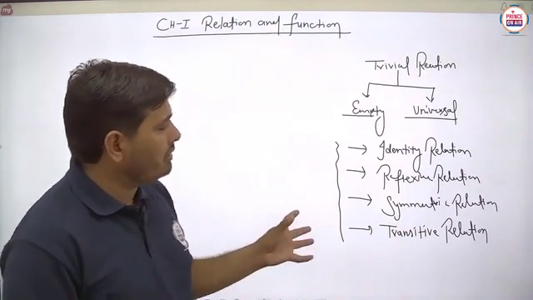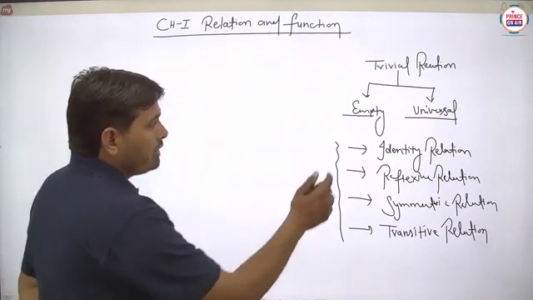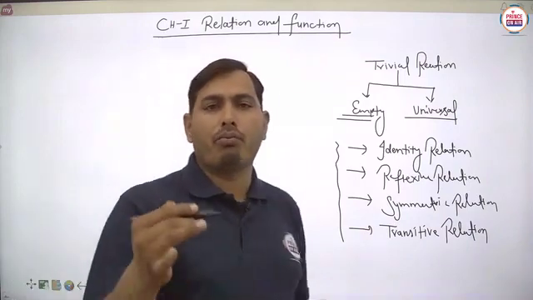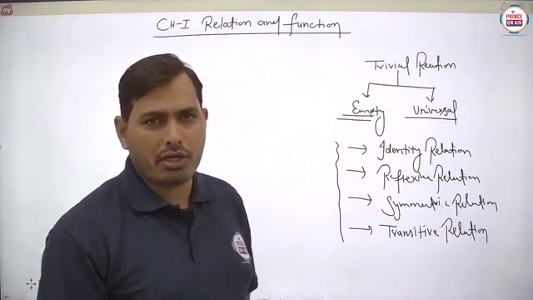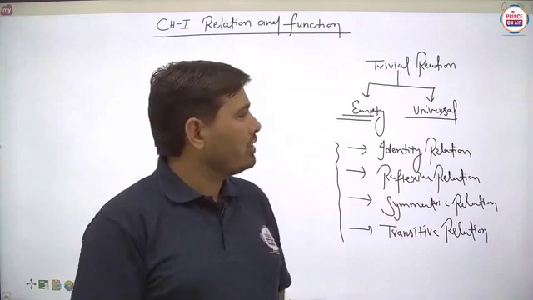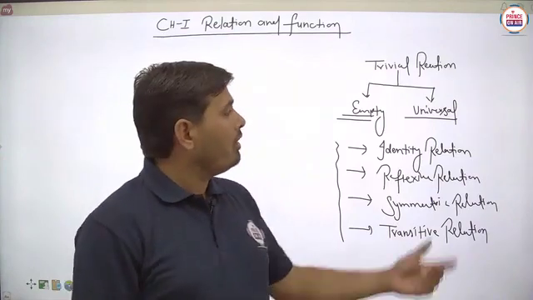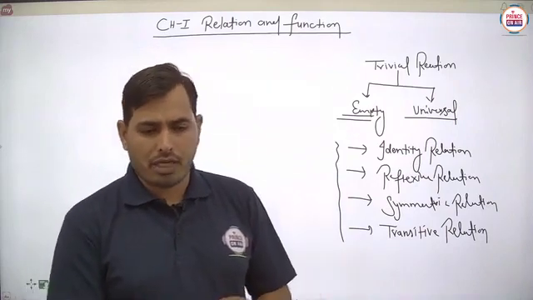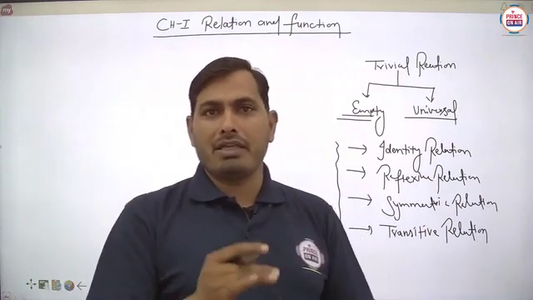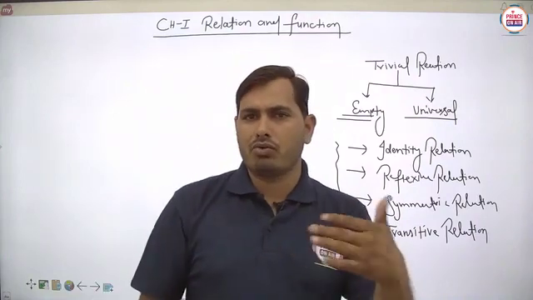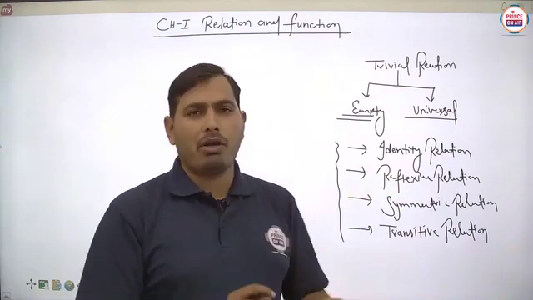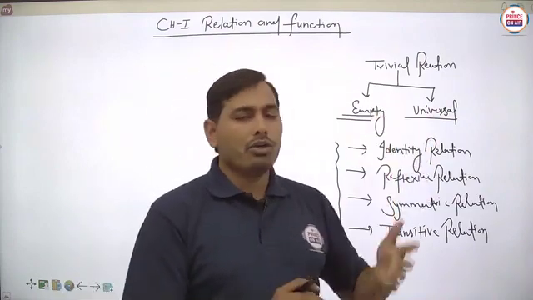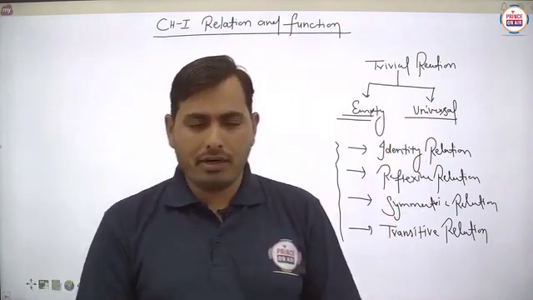I think each and every student knows very well about the empty relation, because any relation which has no ordered pair, or no element at all, is said to be the empty relation. And what can you say about the universal relation? Suppose a relation is defined from set A to set A, or from set A to set B, then if the set of all possible ordered pairs lies in the relation, it is said to be the universal relation. Is it clear?